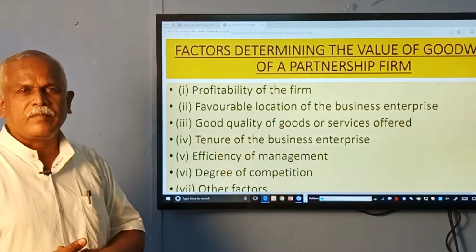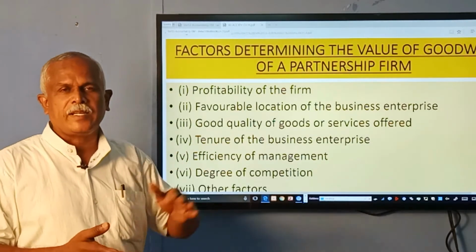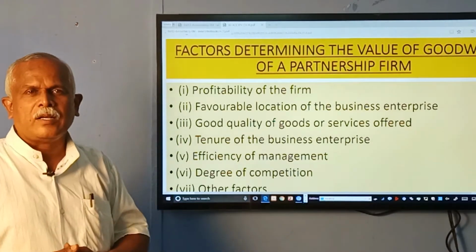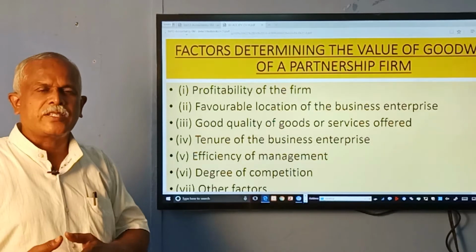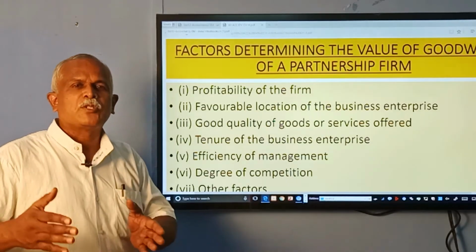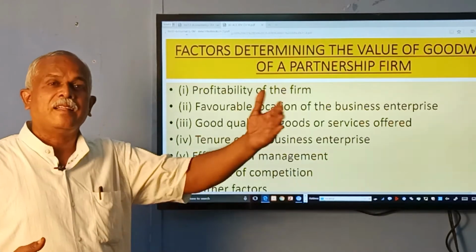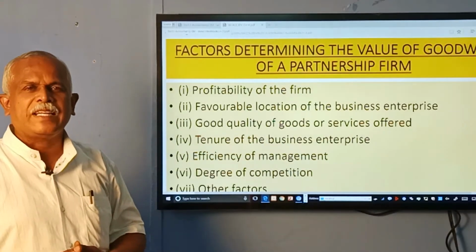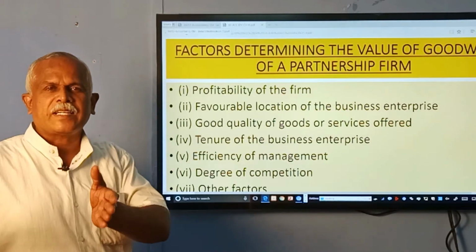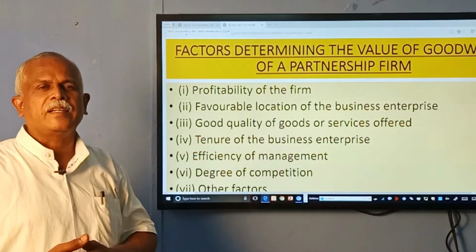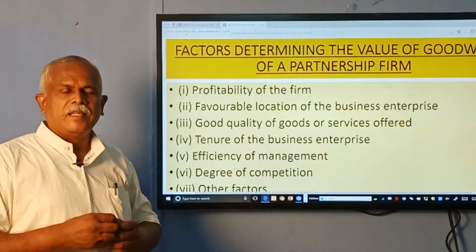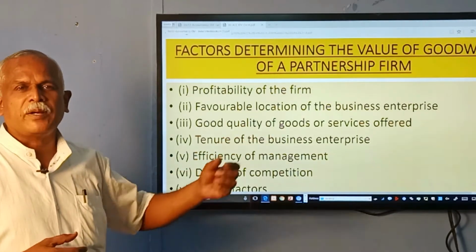Friends, you might have seen in a residential layout, the plots which are nearer to the road or a station, bus stand, or to a school or institutions will be sold at a higher price than the plots at the rear side of the layout. Why? Because if you construct a business venture there, you will be able to make easy money. Or you can say the location of the business is very important.